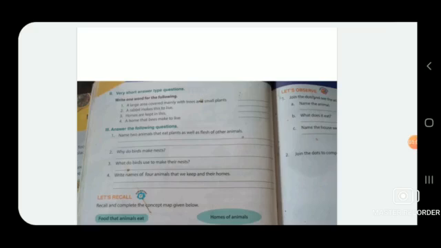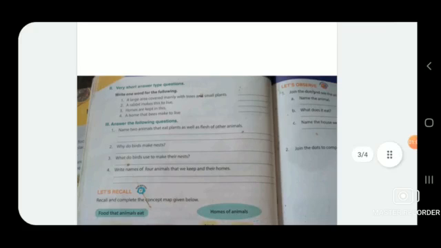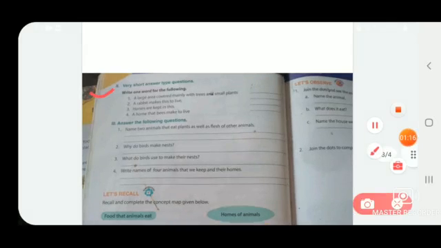Now I am going to explain question 2 of this chapter, that is very short answer type questions. So get ready for the answers. Okay, now let's start. Write one word for the following. You can see that some questions are given here and you have to write the answer only in one word. The first one is: a large area covered mainly with trees and small plants.